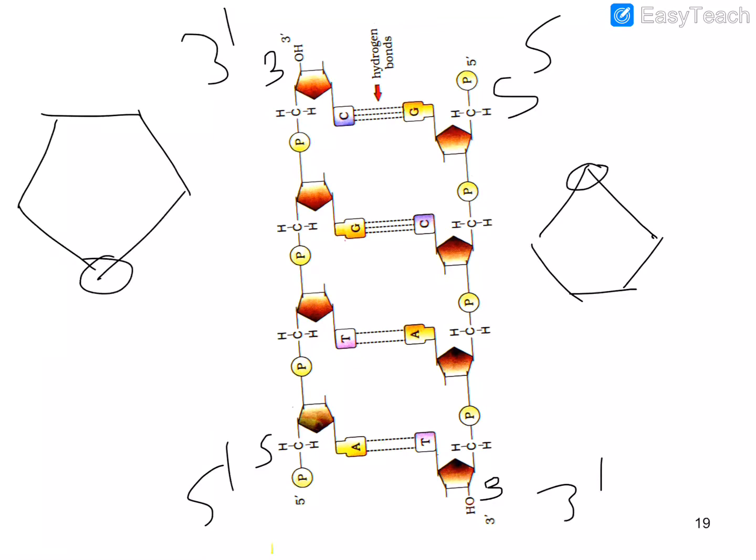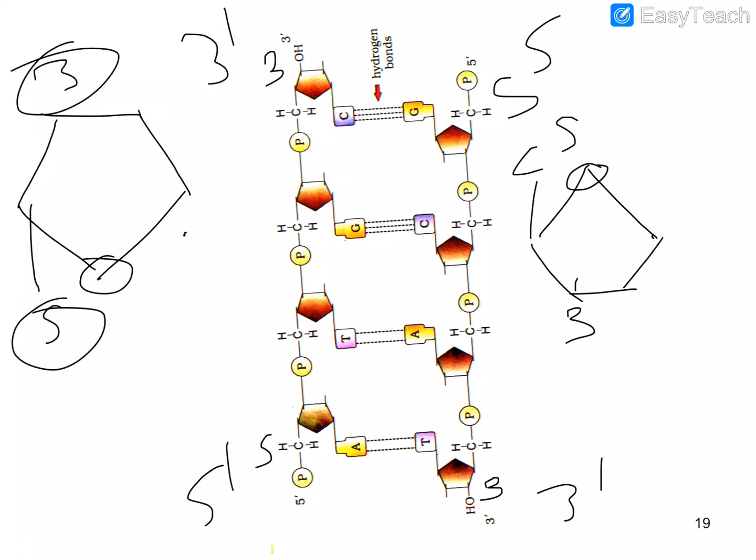On this side, carbon number 5 always comes towards this side, and carbon number 3 comes towards this side. But on this other side, carbon number 5 comes here, and carbon number 3 comes on this side. So that's why the orientation of the two polynucleotide chains is different.